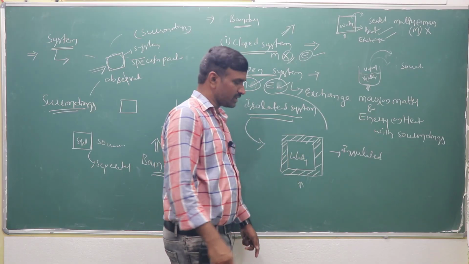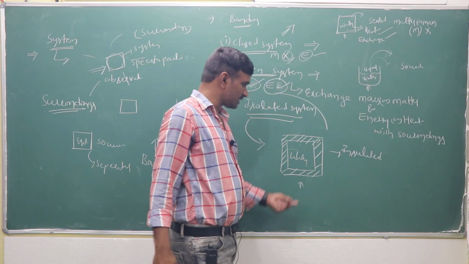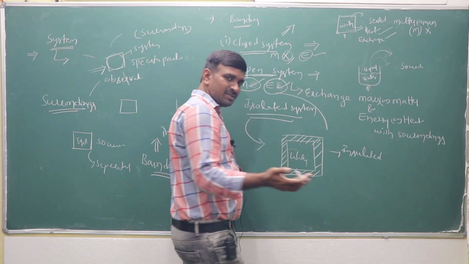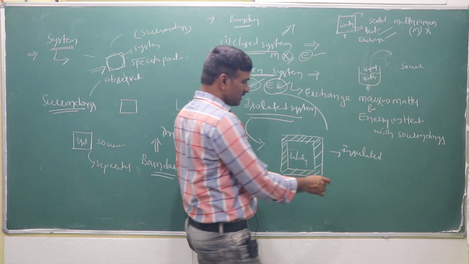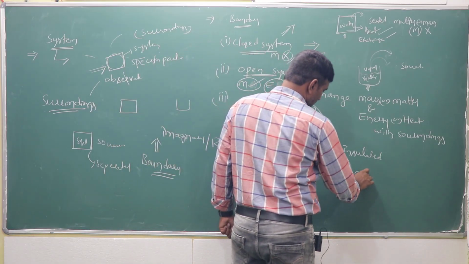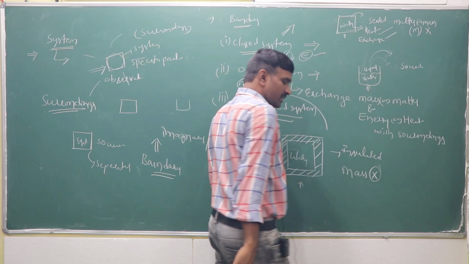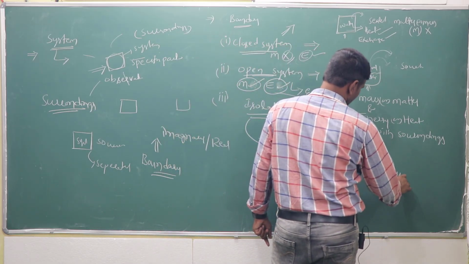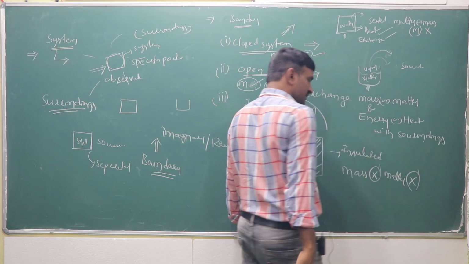Suppose you take a water and vapor system. Water is converting to vapor while heating takes place. The vapor cannot exchange with the surroundings. That means mass or matter cannot exchange with the surroundings, and energy or heat also cannot exchange with the surroundings.